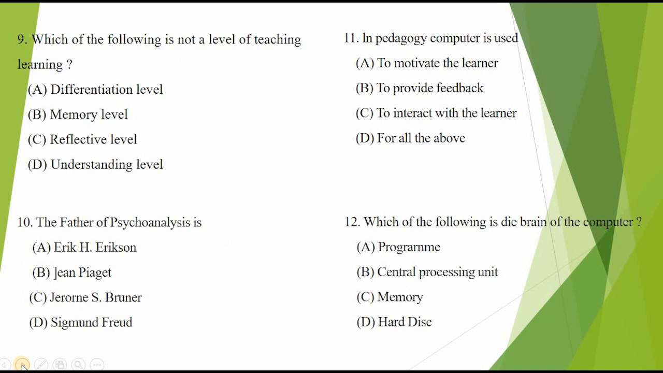9. Which of the following is not a level of teaching learning? A. Differentiation level, B. Memory level, C. Reflective level, D. Understanding level. Memory level, reflective level, understanding level all are levels of teaching learning. Differentiation level is not a level of teaching. So, option A is correct.